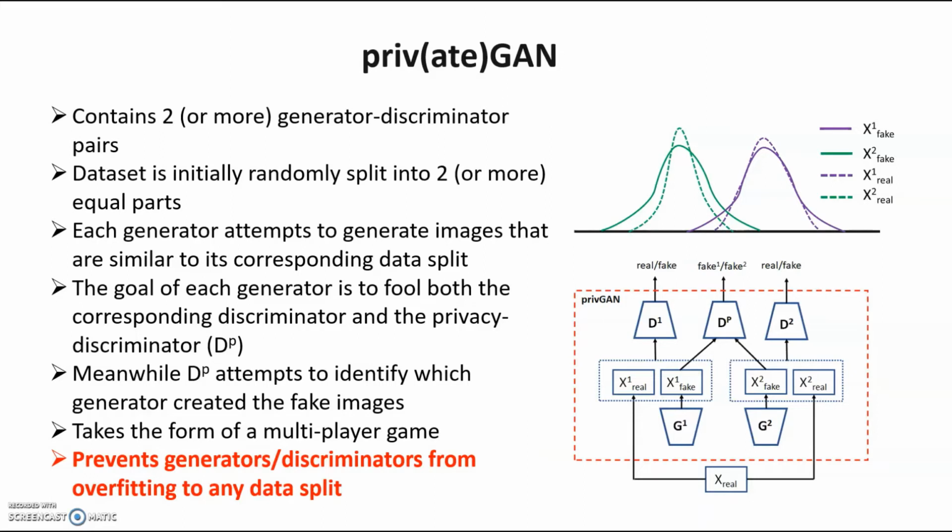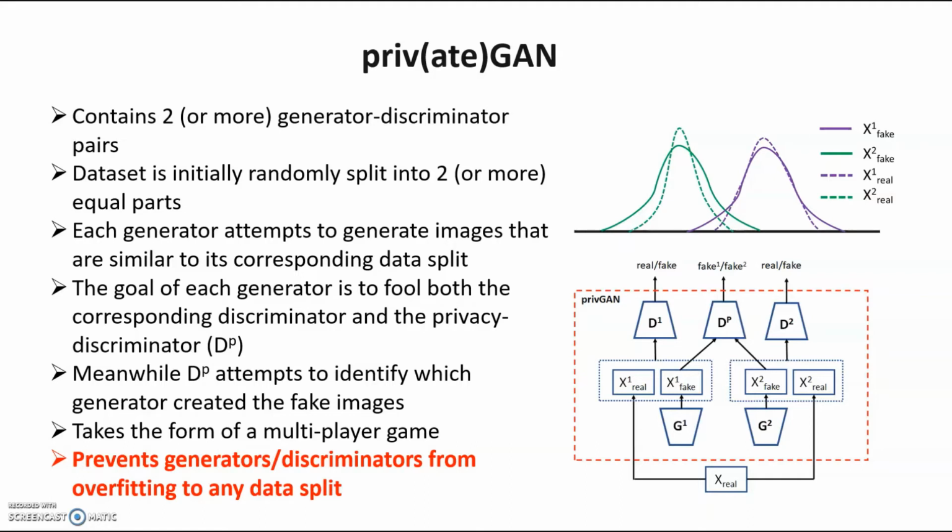The goal of the generator is now to fool not just its corresponding discriminator, but an additional module called the privacy discriminator. The privacy discriminator looks at synthetic data generated from different generators and tries to tell them apart. And the generator's goal is to therefore generate synthetic data that somehow has the characteristics of the overall data set and not just the portion it's being exposed to.